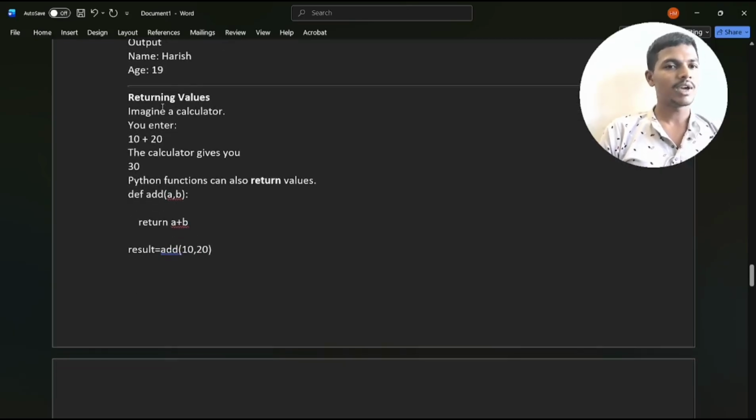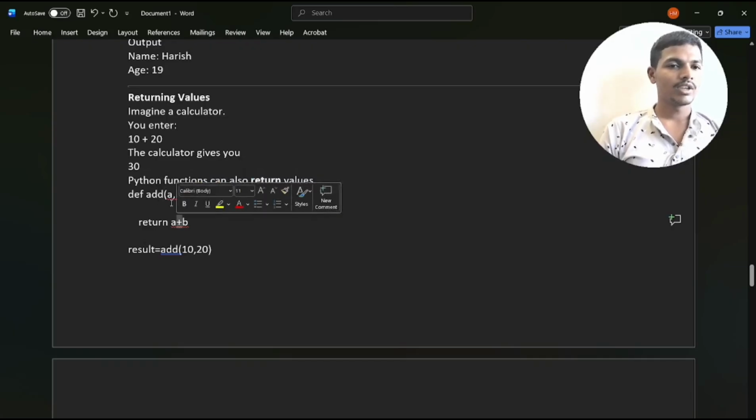Return values. Imagine a calculator, you enter 10 plus 20, the calculator will display 30. In Python also, by using a def function, def add is the function name and a, b are variables. You assign the variables and give some operation like addition, and this addition will be executed.